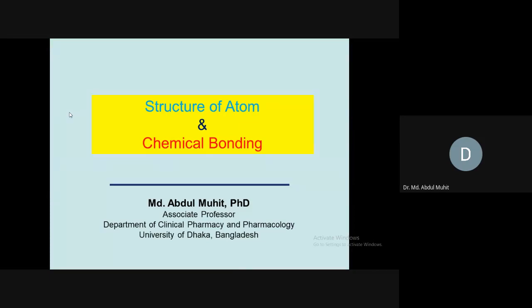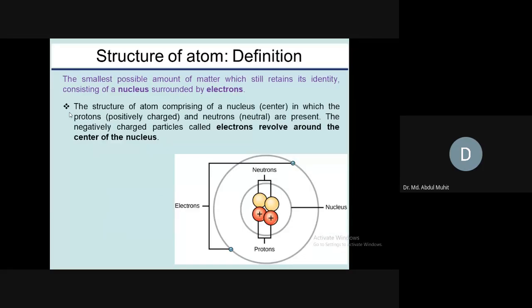So today we will discuss the structure of the atom and chemical bonding. First of all, we need to understand what an atom is. Here you can see a picture of an atom.